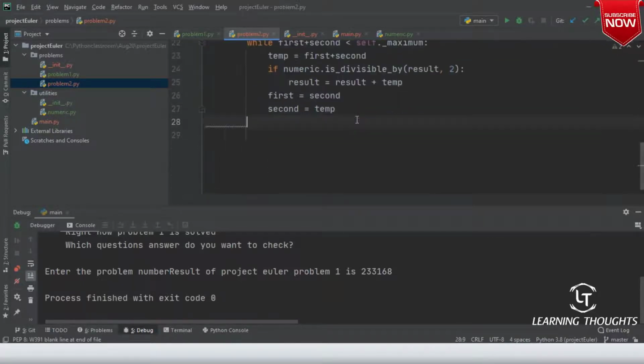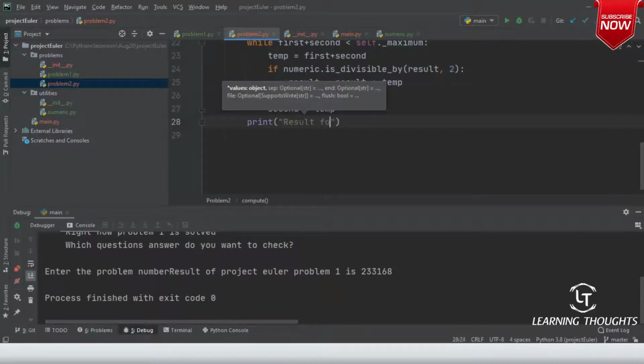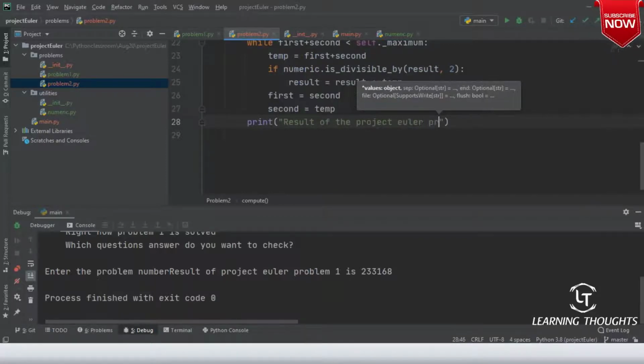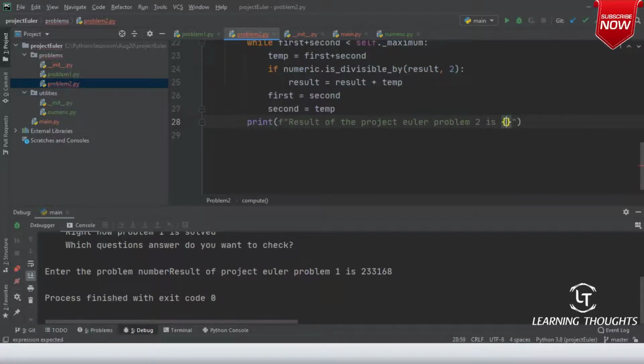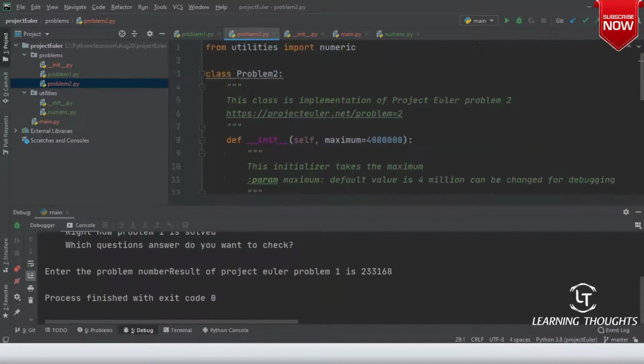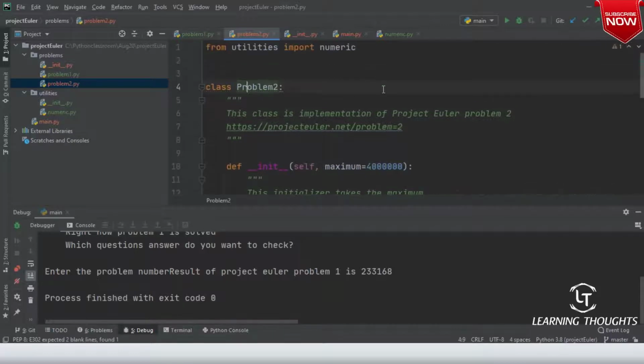So print, result of the Project Euler problem 2 is, and I will use format strings. I'll use f and then here I will put result. Am I clear on this, sir? I am reformatting this file so that everything is as per standards.